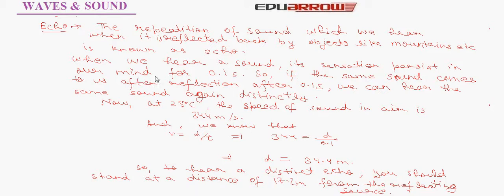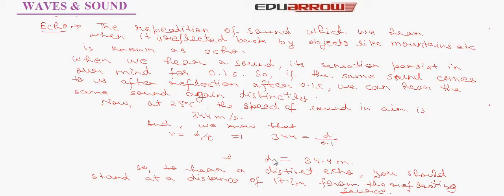Now at 35 degrees Celsius, the speed of sound in the air is 344 meter per second, and we know that speed equals distance upon time. So speed 344 meter per second is equal to d upon 0.1 second. d is equal to 34.4 meter. So to hear a distinct echo, you should stand at a distance of 17.2 meters from the reflecting source.